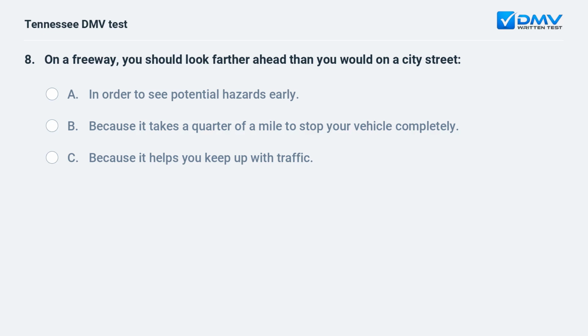On a freeway, you should look farther ahead than you would on a city street: A. In order to see potential hazards early. B. Because it takes a quarter of a mile to stop your vehicle completely. C. Because it helps you keep up with traffic.